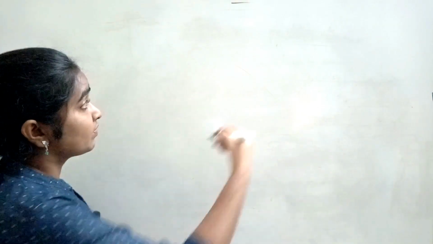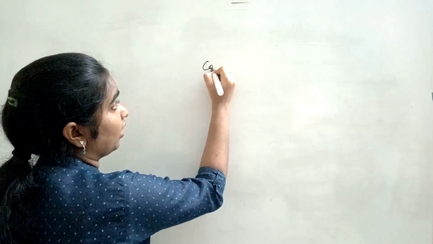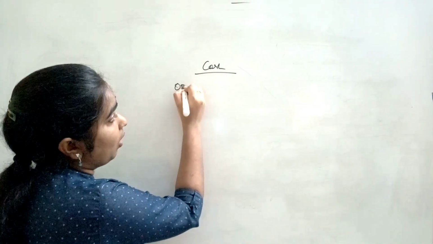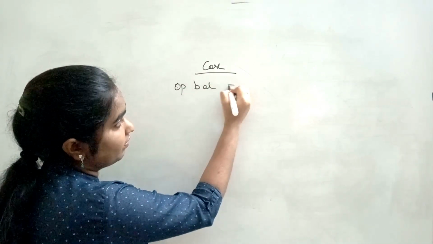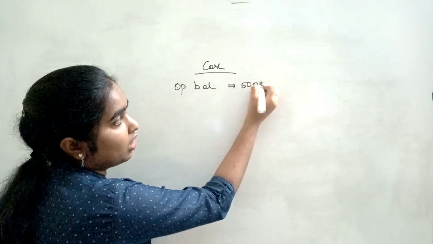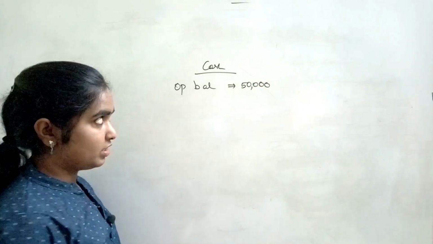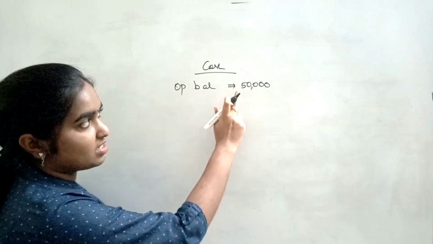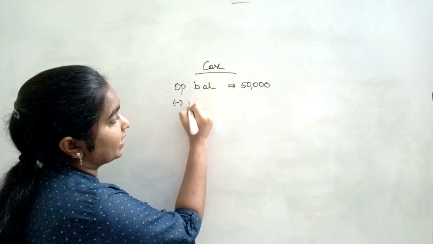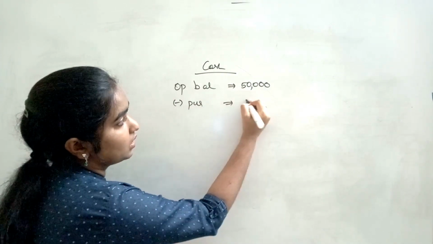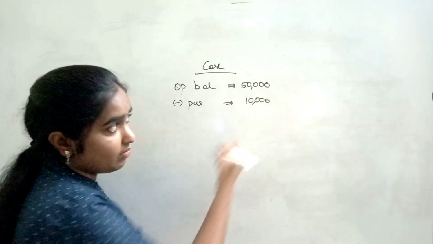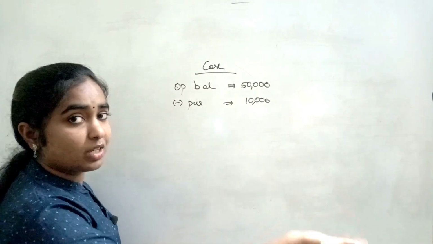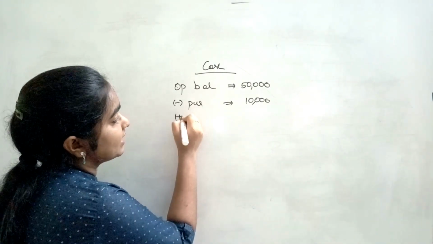Just understand. So let's take cash account. So let's take an example of cash. Opening balance is 50,000 suppose. So after that you have purchased goods. So when you are purchasing goods, what you need to pay is cash, right? So the cash balance is going to reduce. So that's the reason why minus purchases 10,000. And let's say after that you have made some sales. So when you are selling goods, you will receive money, right? So add sales 15,000.